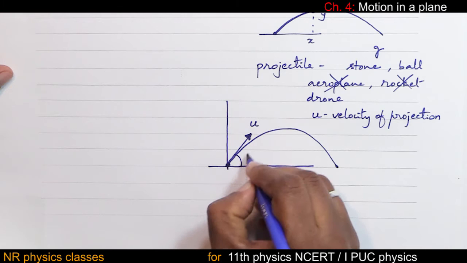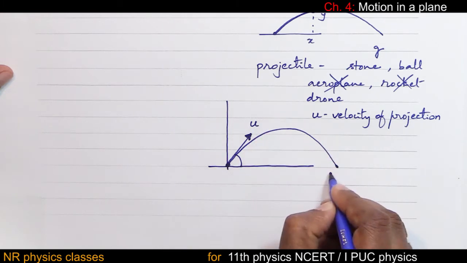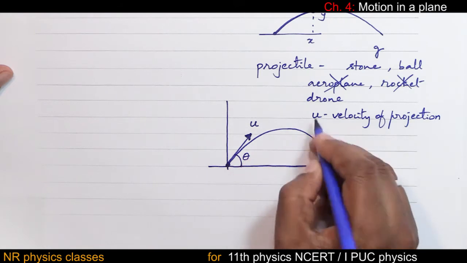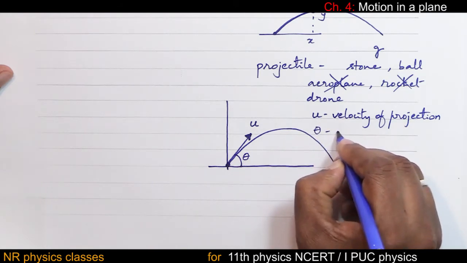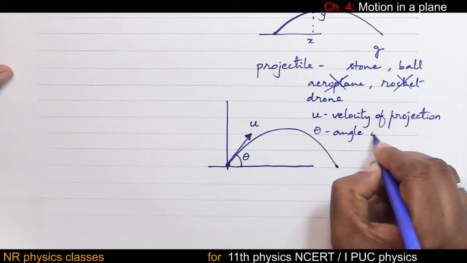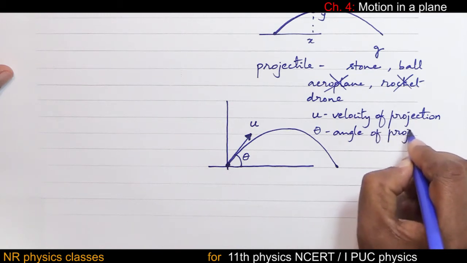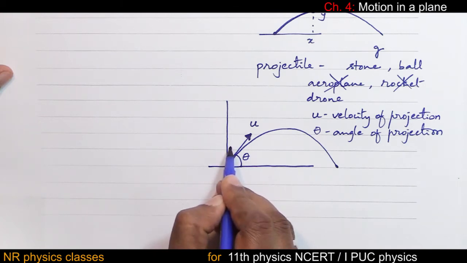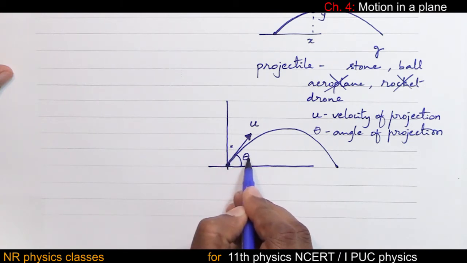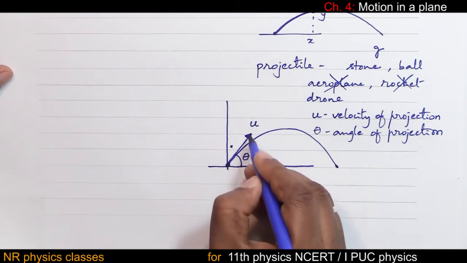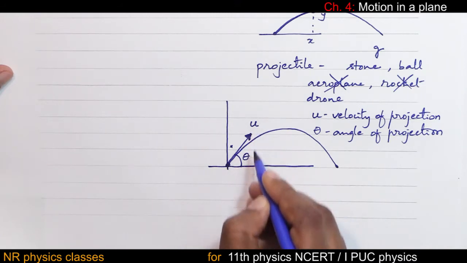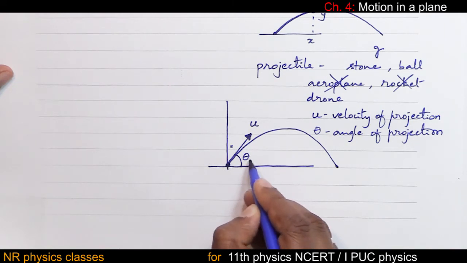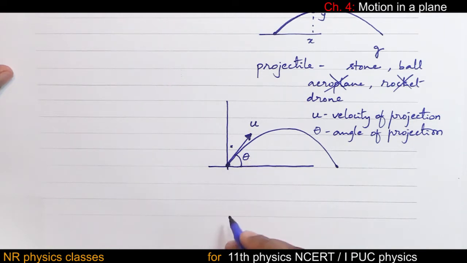Angle made by velocity of projection with respect to x-axis is called angle of projection. Students, you can see two angles, one angle here and the other angle here. But still, the angle made by the velocity of projection with respect to x-axis, with respect to horizontal, is taken as the angle of projection.